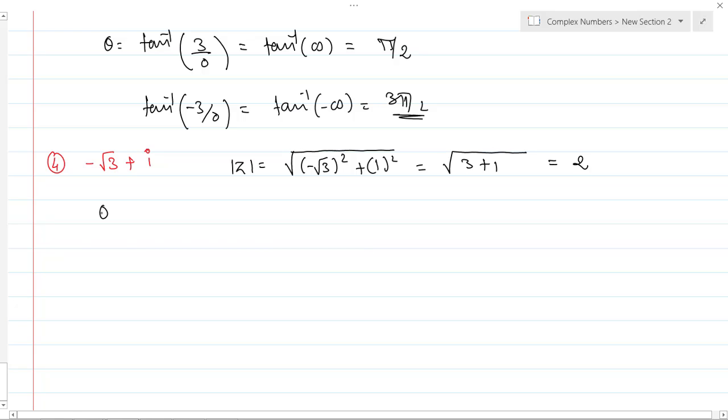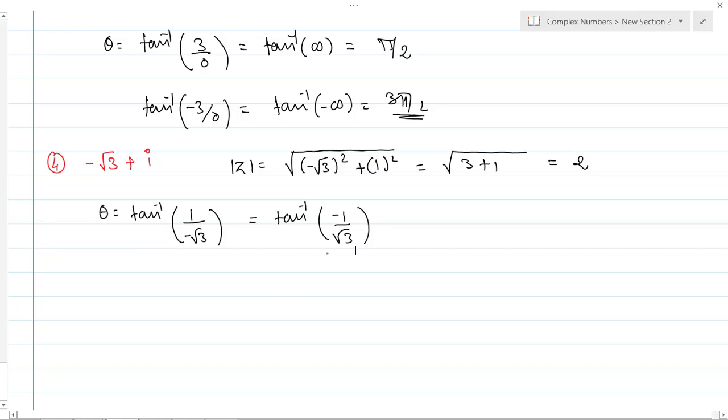What will be the argument? Theta is equal to tan inverse of b by a, so it's 1 by minus root 3, which is nothing but tan inverse of minus 1 by root 3.